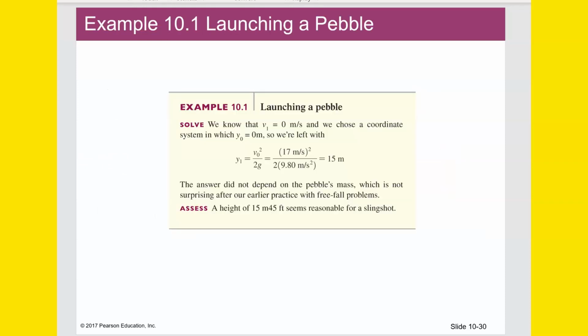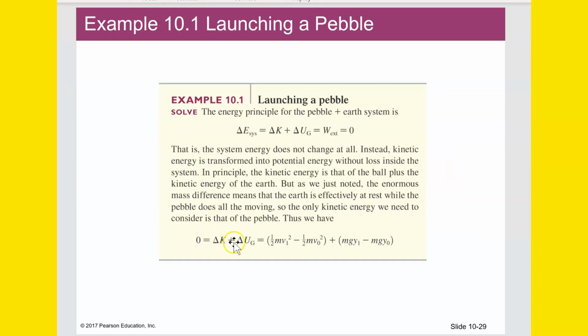Okay. Notice here's another way to do the accounting. The change in kinetic plus the change in potential has to equal 0. That's another way to say it, which is what I said kind of earlier. The change in kinetic equals the negative change in potential.